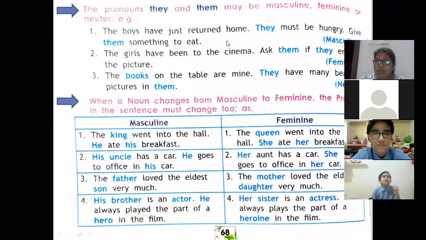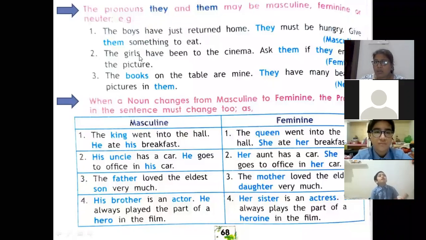So what are we adding here? We have added they. So now we are replacing the boys with the plural they. They must be hungry. Give them something to eat. So here boys are what? Masculine. So we have used they and them in masculine form also.